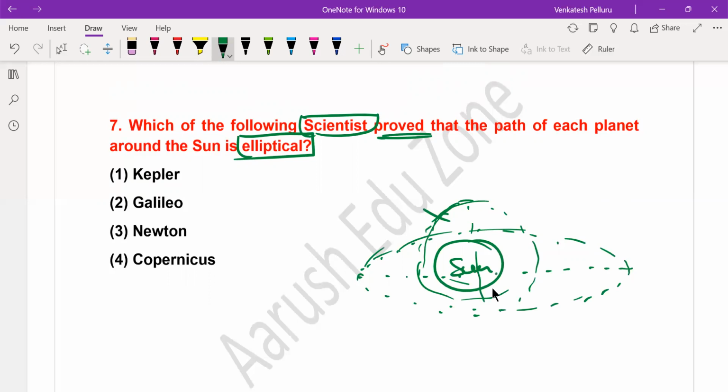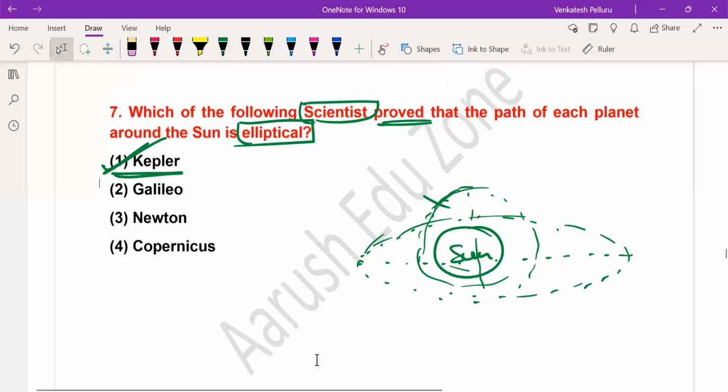That's the thing you have to remember. The scientist who proved that the planets in the solar system revolve around the sun not in circular orbits but in elliptical orbits was Kepler. Johannes Kepler was the scientist who proved the orbital shape is elliptical.